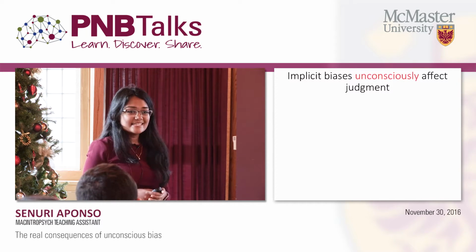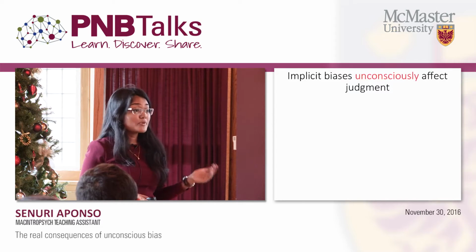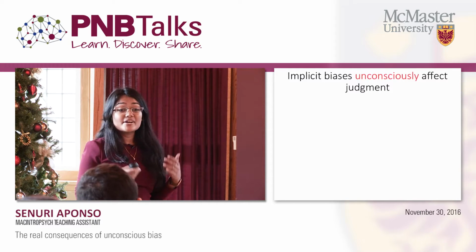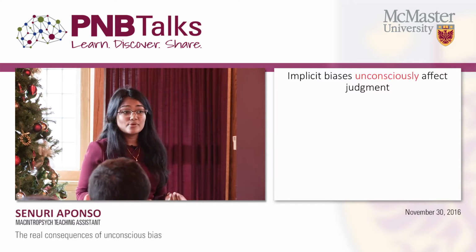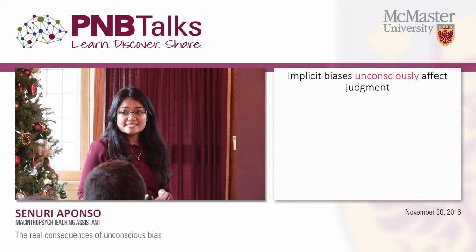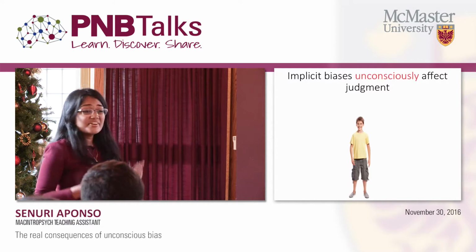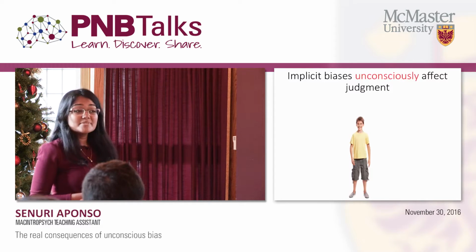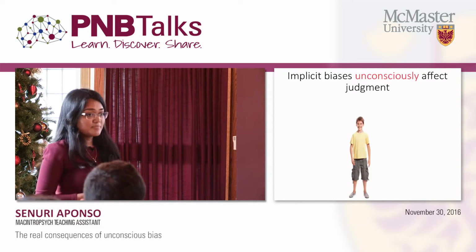Unlike explicit biases, which people deliberately think about and report, implicit biases occur outside of our conscious awareness and control. Similar to explicit biases, implicit biases can develop in a very short period of time. They have been observed in children as young as 6 years of age.